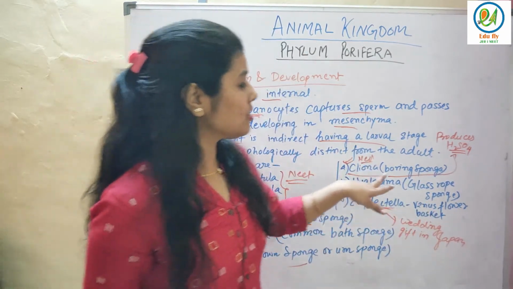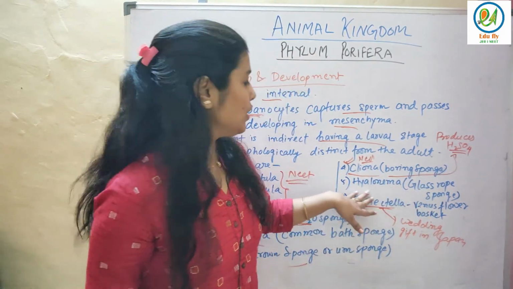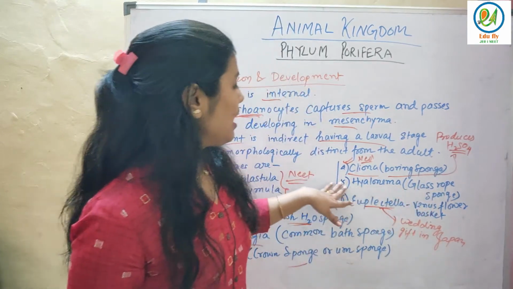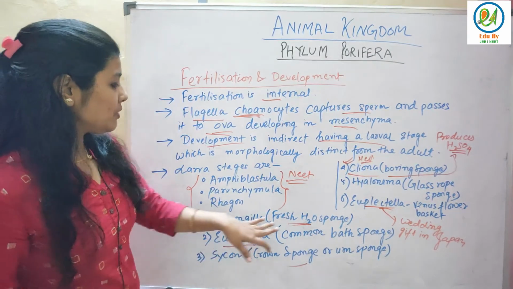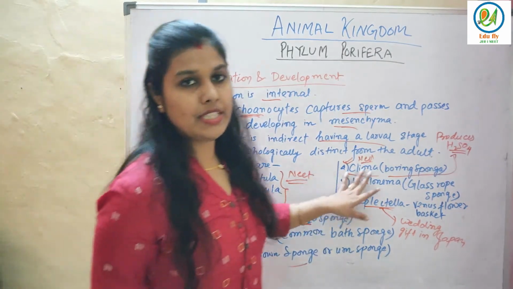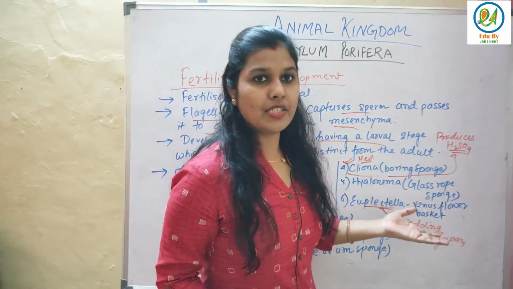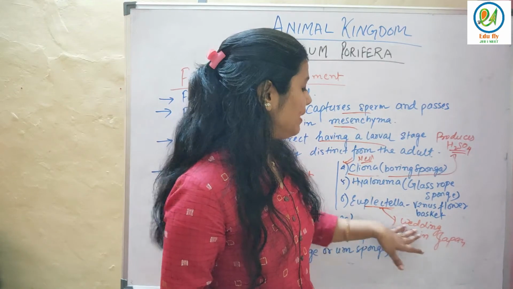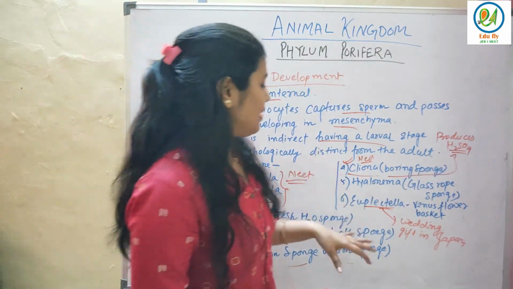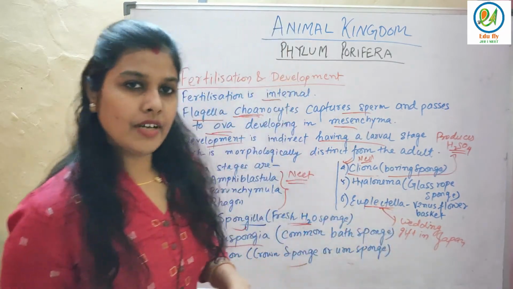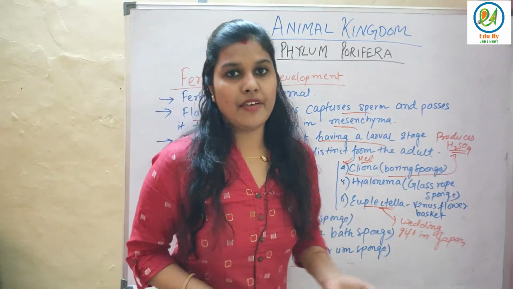I am again telling you, just remember both the names which I am giving, which are in brackets and which I have written. Hyalonema is known as the glass rope sponge. Hyalonema, Cliona, Euplectella are very important. They always come in the exam, and also the boring sponge and the freshwater sponge. You have to see all these examples. Euplectella is very important. They always twist the question and ask about the wedding gift in Japan, which phylum is it? So you will say Porifera and Euplectella. So remember all the terminologies and all the examples in the case of Porifera, whatever I have taught you.